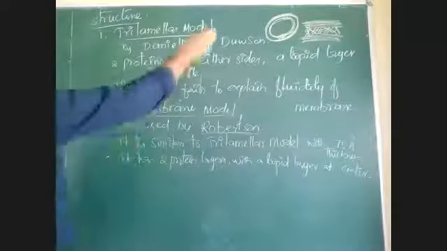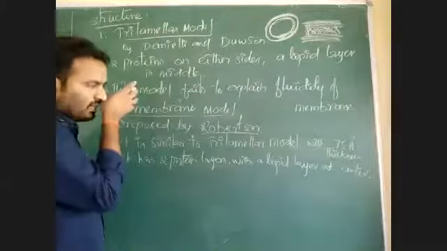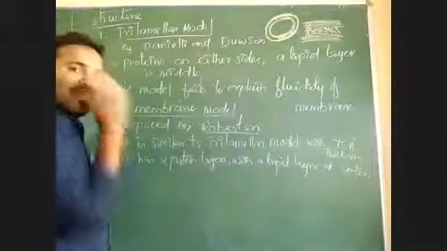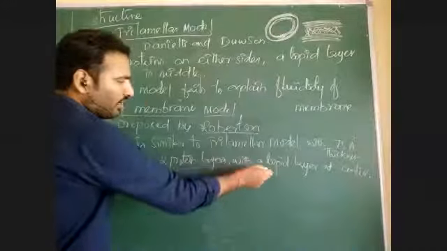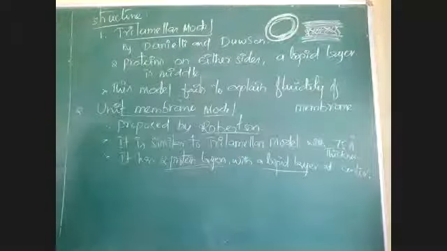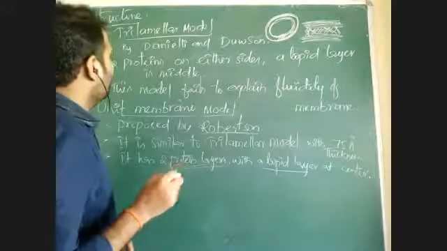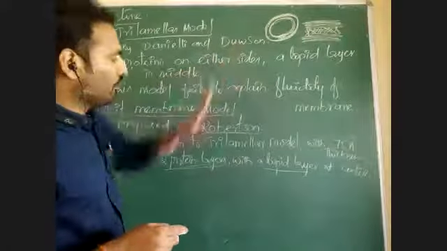Here two protein layers, one lipid layer. The two protein layers are sandwiched with a lipid layer. Here a lipid layer is sandwiched with two protein layers. To avoid confusion, two proteins sandwiched with a lipid layer.